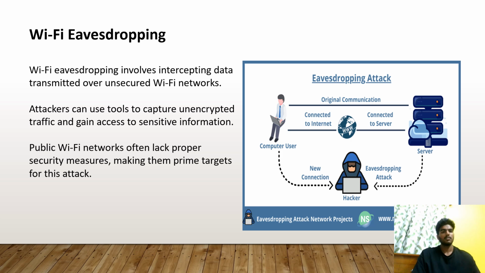Wi-Fi eavesdropping. Wi-Fi eavesdropping involves intercepting data transmitted over unsecured Wi-Fi networks. Attackers can use tools to capture unencrypted traffic and gain access to sensitive information. Public Wi-Fi networks often lack proper security measures, making them prime targets for this attack. Eavesdropping attack: the original communication is connected to the internet and also connected to the server. The computer user sends a new connection, which gets hacked by the hacker, and also the eavesdropping attack from the server.